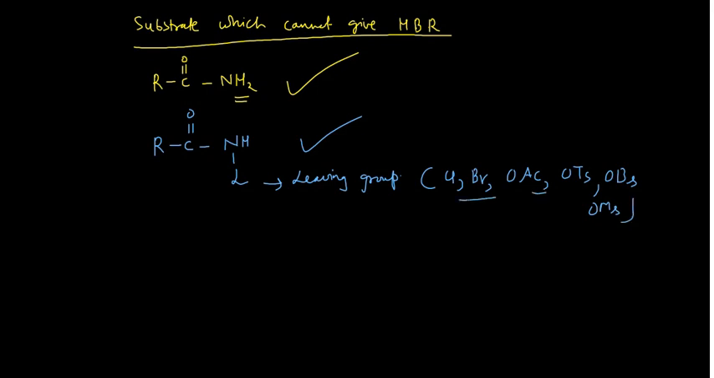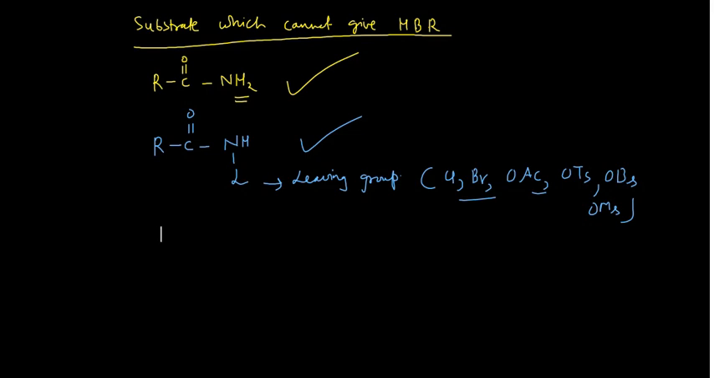So what is the condition for the substrate to undergo the Hofmann bromamide reaction? It should either have two hydrogens attached to it, or it must have one hydrogen along with the leaving group. If any one of these two is absent, whether this hydrogen is absent, then there is no Hofmann bromamide reaction. If the leaving group is absent, then there is no Hofmann bromamide reaction. So what are those examples?